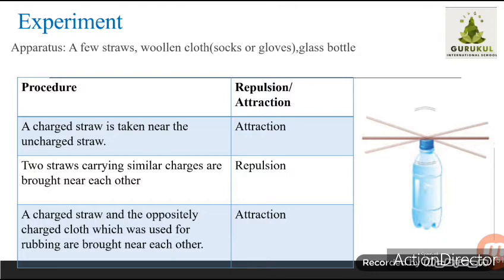Why? Because both the straws we have rubbed on a woolen cloth, so obviously both of them will have the same type of charge, positive or negative, whichever. It means the straw which is kept on a bottle will also carry negative, and the straw which is held in a hand will also carry negative charge. And always remember, there is attraction between opposite charges and repulsion between similar charges or like charges, correct.